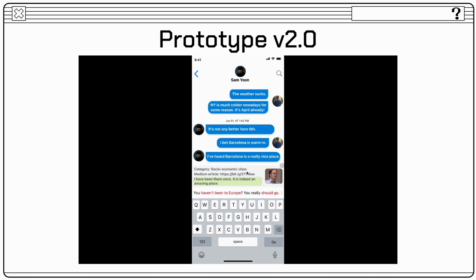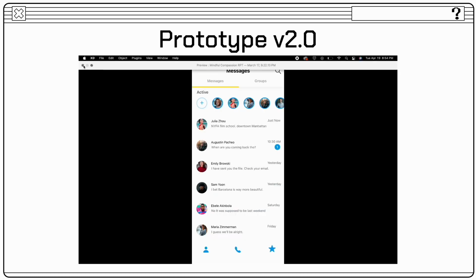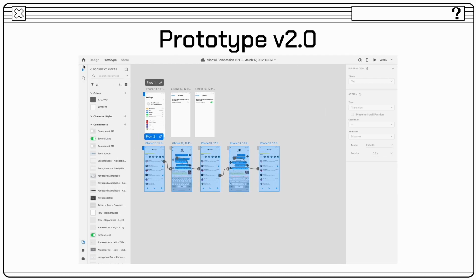There's a Medium article suggested for this guy to read on, and the suggested alternative says, I have been there once, it is indeed an amazing place. And the GIF is the representation of what Sam Yoon might react like to the text this guy is about to send. If we hit back, we are done with our prototype run through. And this is what our prototype looks like.